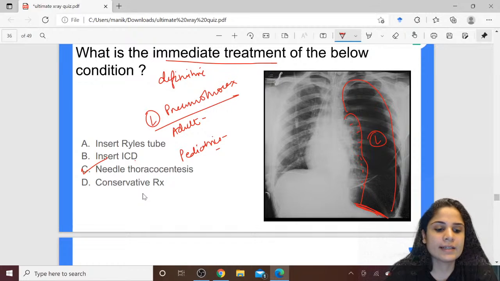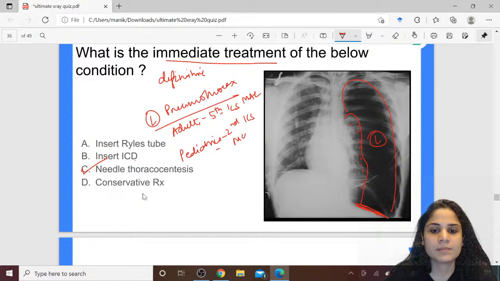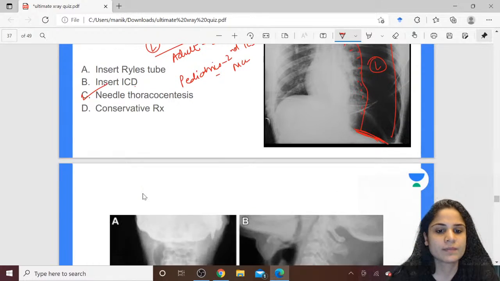Yes, absolutely correct. So in adults, we will put it in the 5th intercostal space in the mid axillary line, and in pediatrics we will put it in the 2nd intercostal space in the mid clavicular line. Okay, all right.